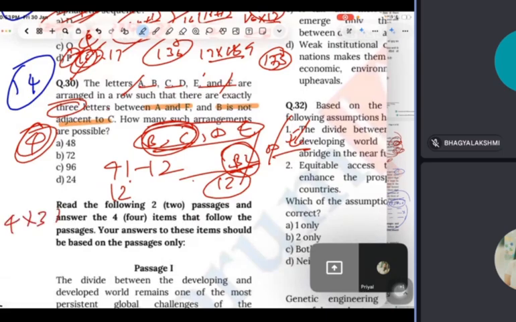12 to the 4th is 24. Got it, Manish. But tell me, you put BC; it can be CB also, right? Adjacent CB, yeah, that's what I'm saying.